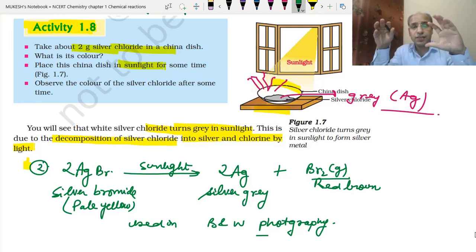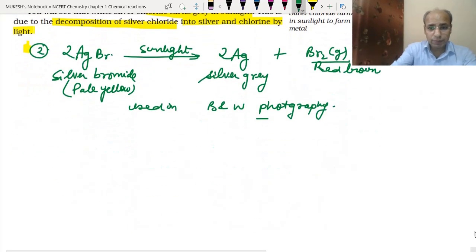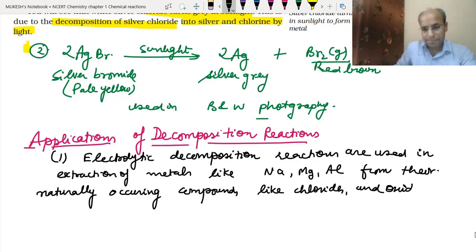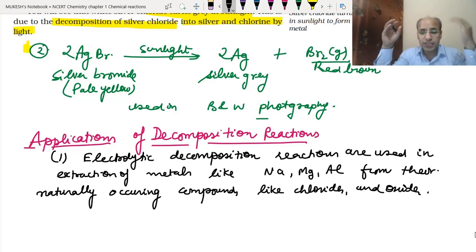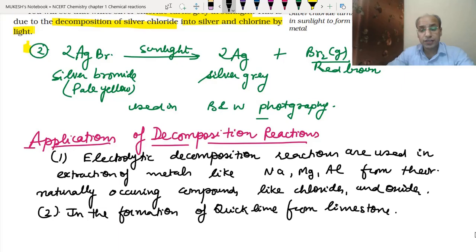Clear? So students, today we have studied thermal decomposition, electrolytic decomposition and photo decomposition, and now we will study the applications of these reactions. First application, as I told you, is to extract various metals. Electrolytic decomposition is used in the extraction of metals. From sodium chloride we extract sodium, from magnesium chloride we extract magnesium, and from aluminum oxide we extract aluminum.